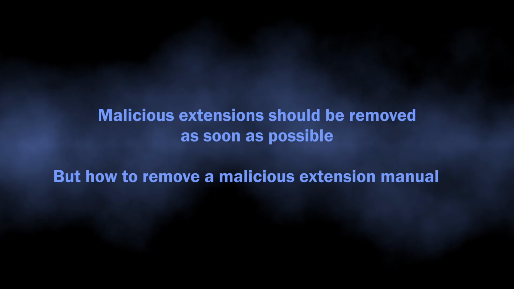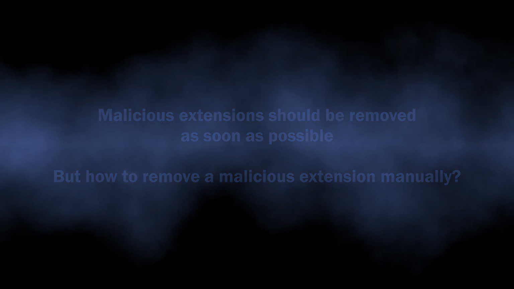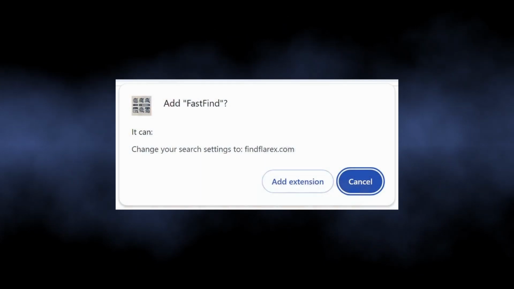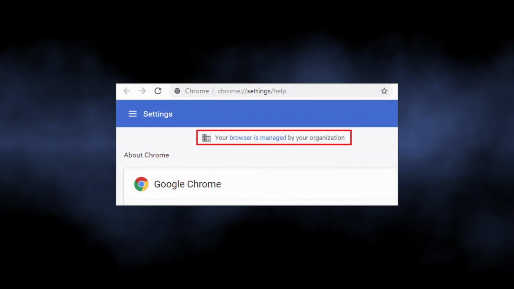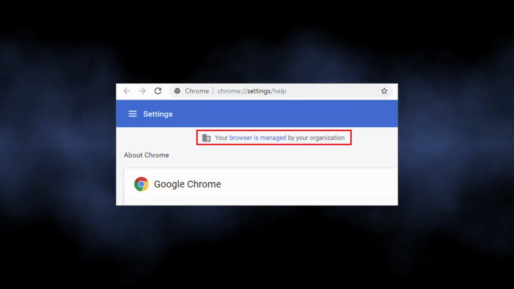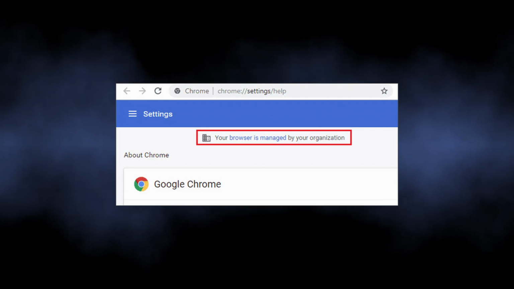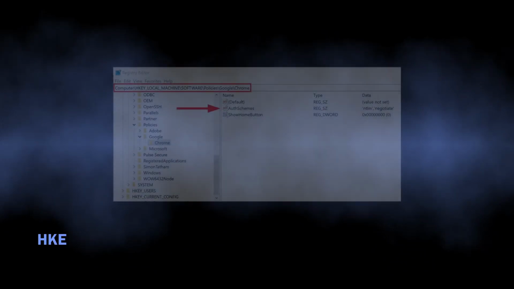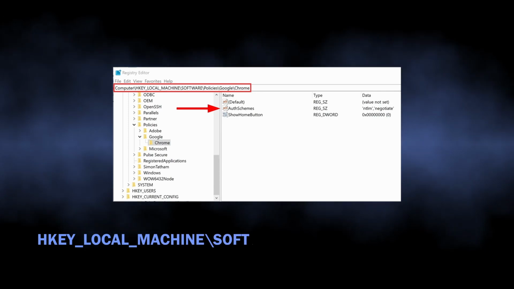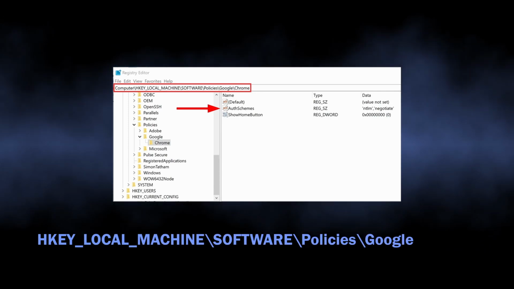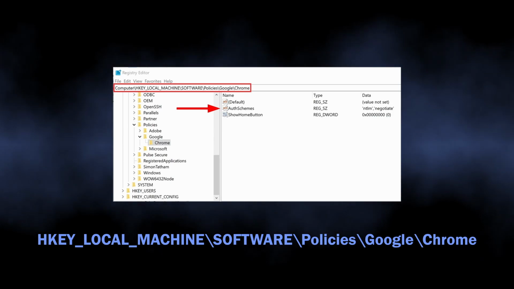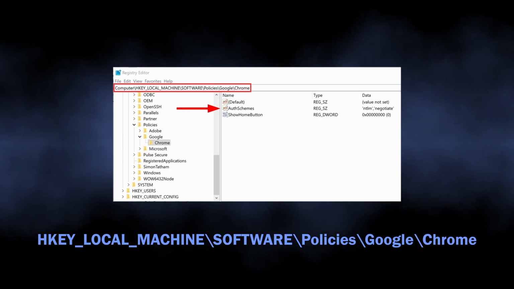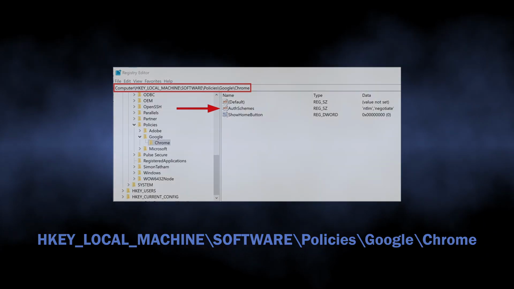Now let's discuss how you can remove the thing manually. The most obvious way, through the extension tab, just would not work, as during the installation this extension tinkers with registry keys of the browser. As a result of this, you see the infamous "Managed by your organization" line. Reverting this line so you can consequently remove the extension will require going through registry keys and deleting the one responsible for the problem. You see them now on the screen, and I will duplicate them to the video description.